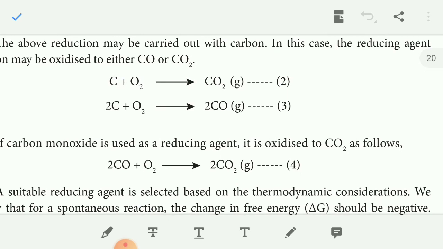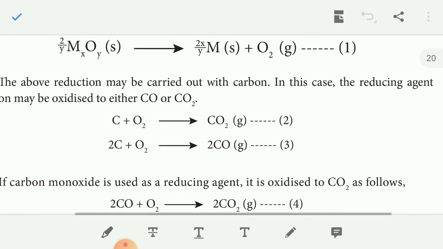So a suitable reducing agent is selected based on thermodynamic considerations. The reduction reaction should be spontaneous, that is, delta G should be negative. Thermodynamically, the reduction of the metal oxide, equation 1, with the given reducing agents, equations 2, 3 and 4, can occur if the free energy change of the coupled reaction, equations 1 and 2, 1 and 3, and 1 and 4, is negative.